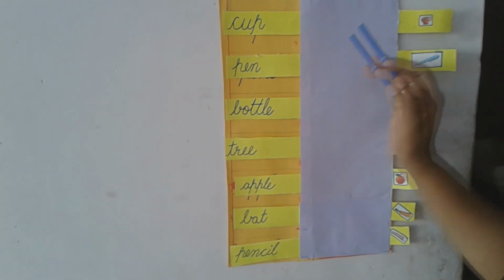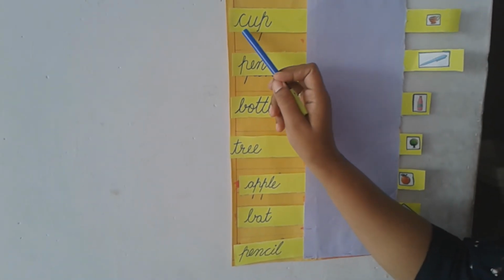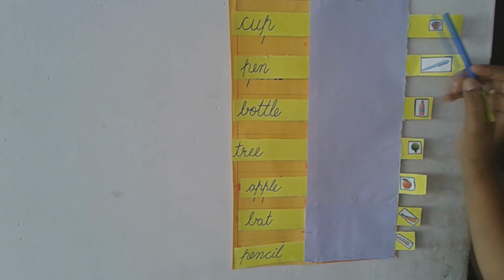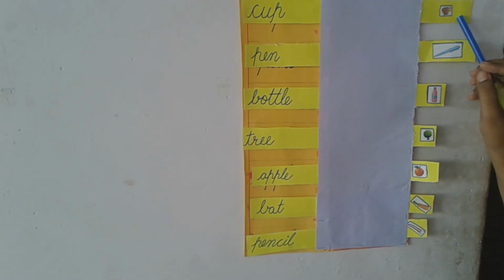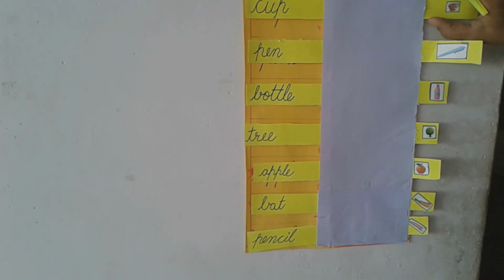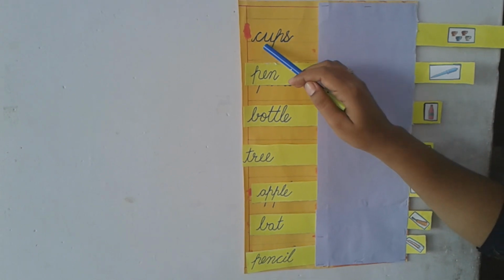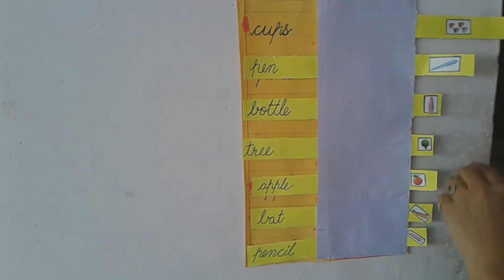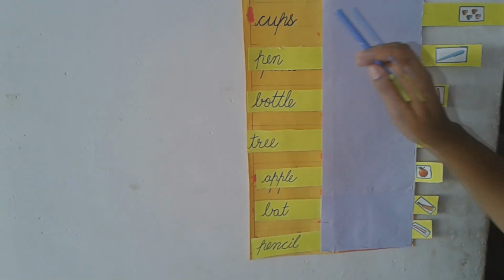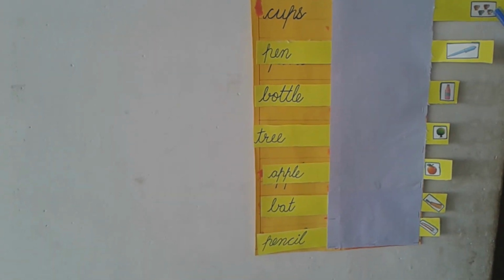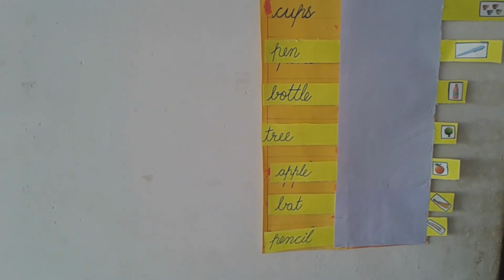Here, can you see this? In this activity we are going to add s. First one is cup. Here we have how many cups? Only one. Now we have to make it plural, from one to many. Cup, cups. Here we are having so many cups. Cup, cups.